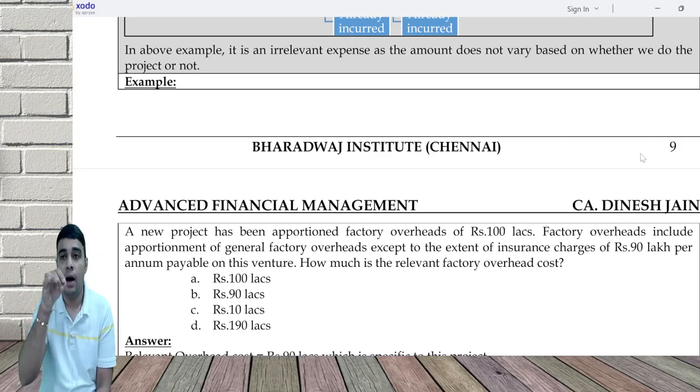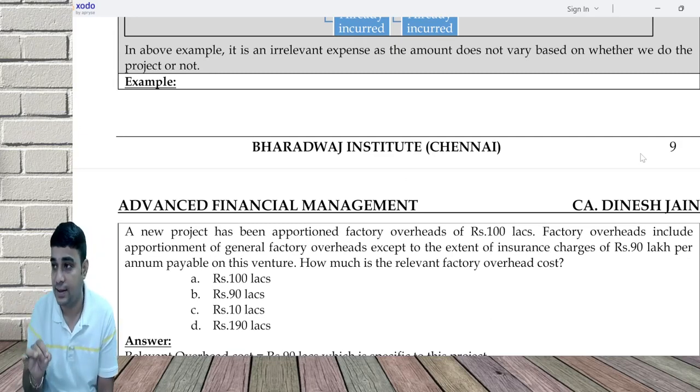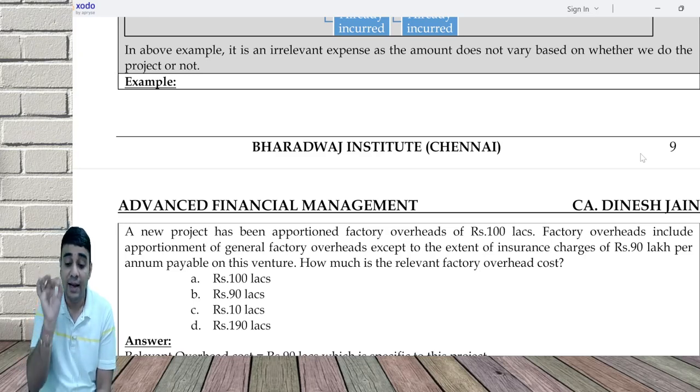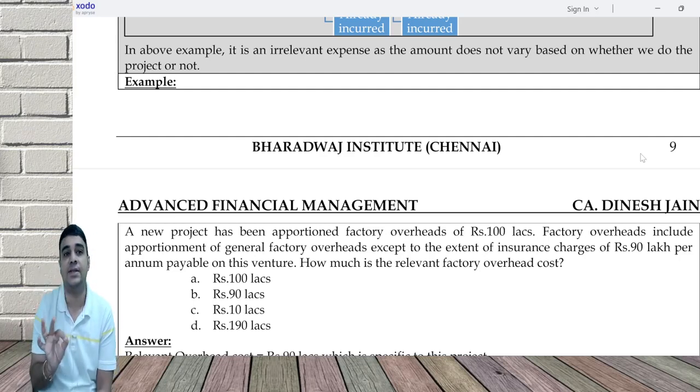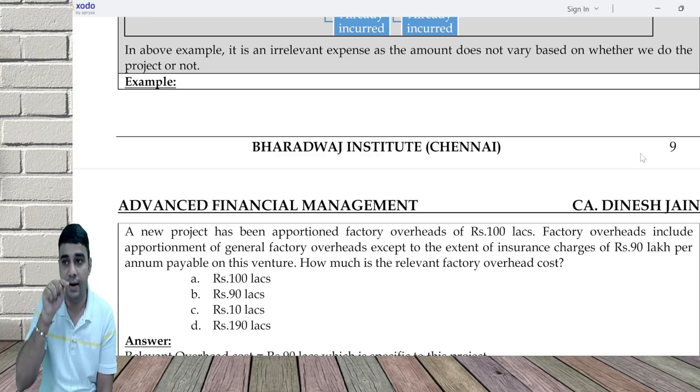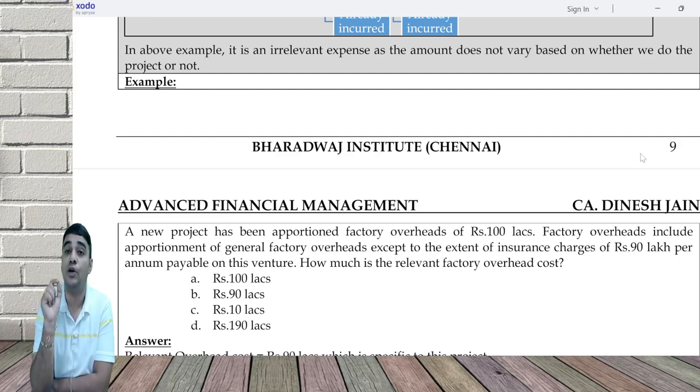A new project has been apportioned cost. I'll tell you, our classes have been apportioned electricity cost of 100 lakh. The electricity costs include apportionment of general electricity charges, except to the extent of an insurance charge of 90 lakh per annum payable on this venture. That is, because of these classes, there is something extra happening. I got 100 lakh distributed, and the question says it includes apportionment of general overhead.